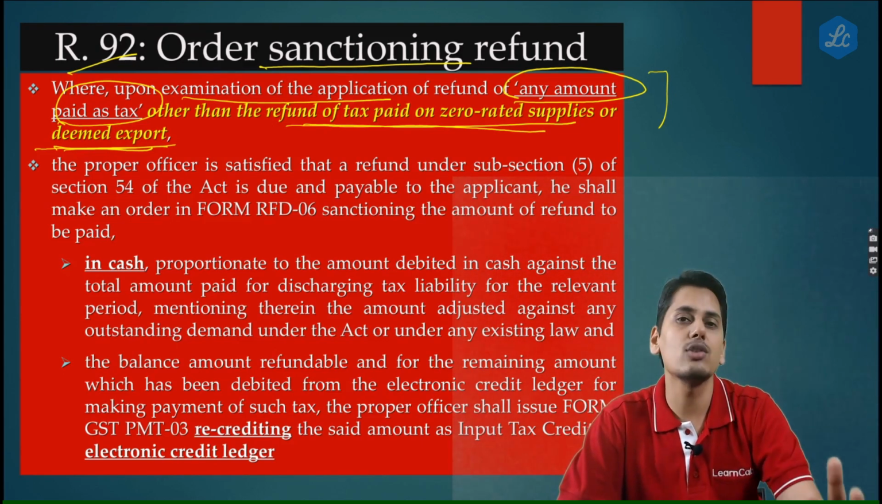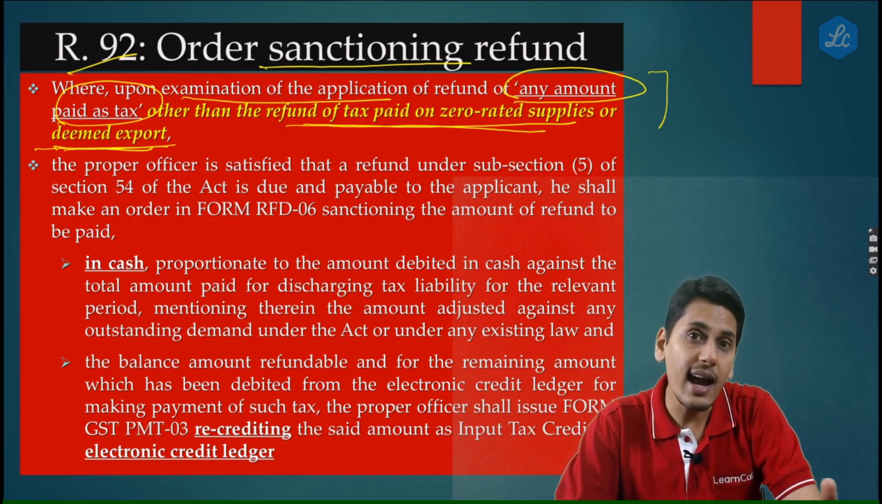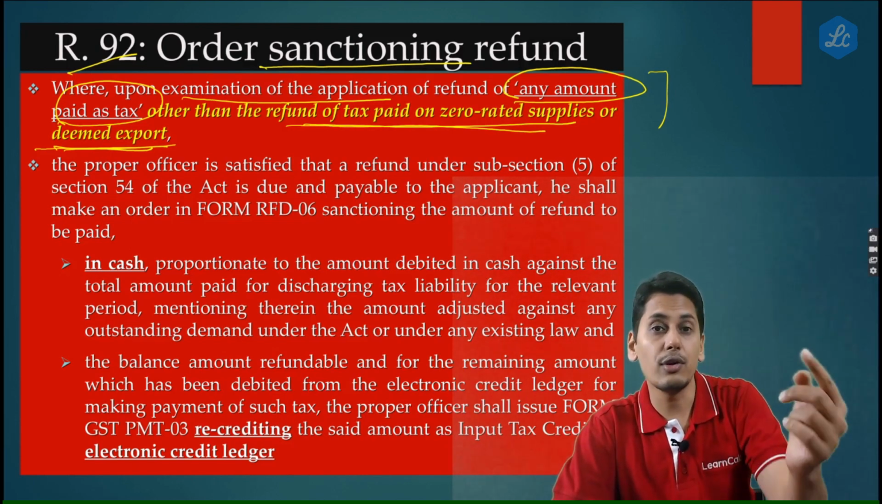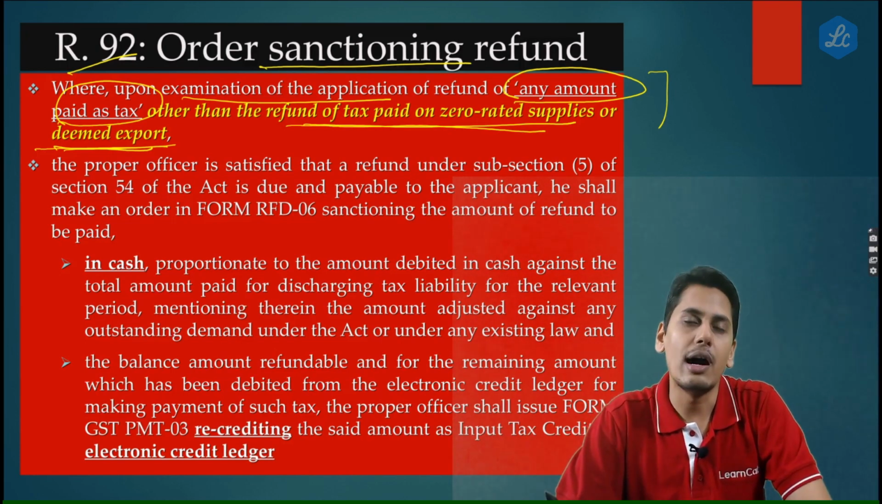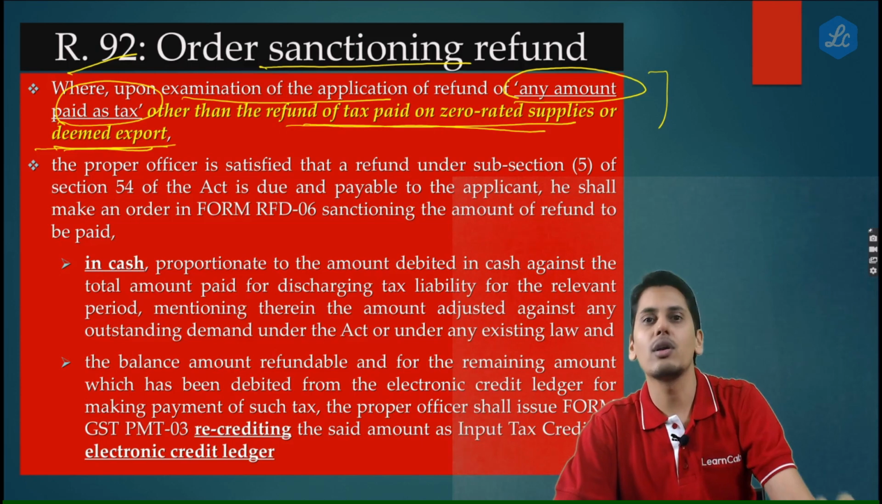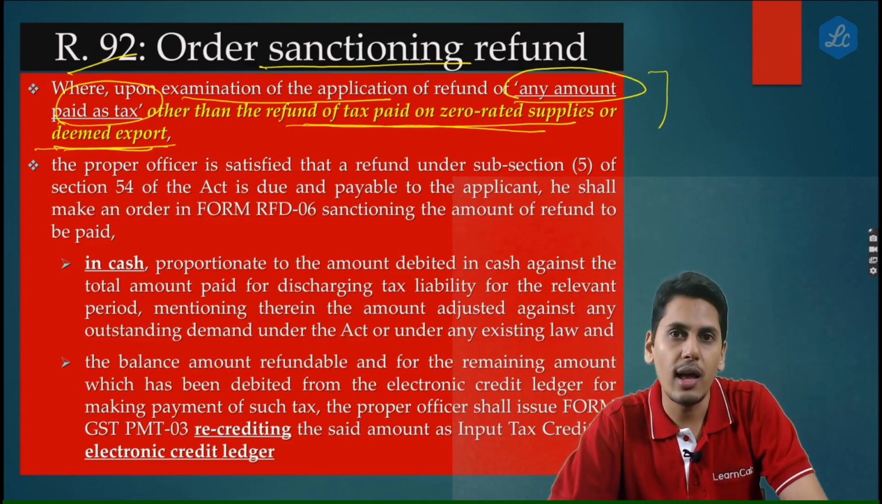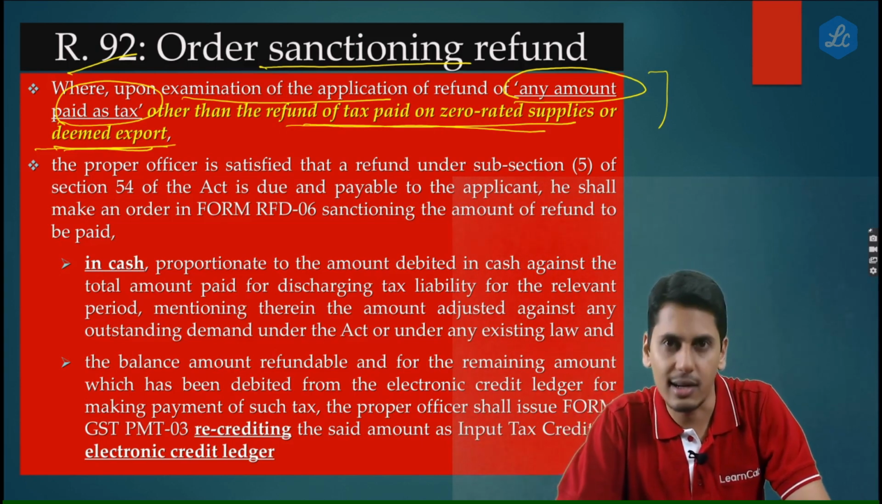So therefore, in case of zero rated supplies and in case of inverted duty structure, if you're applying for a refund of accumulated input tax credit, rule number 92, of course, is not going to restrict your refund as to how much should go to your bank account and how much would come to your electronic credit ledger.